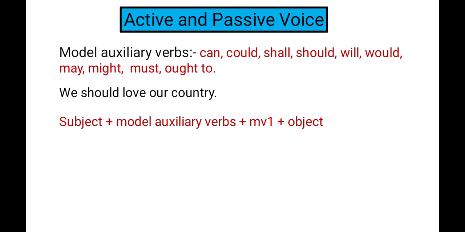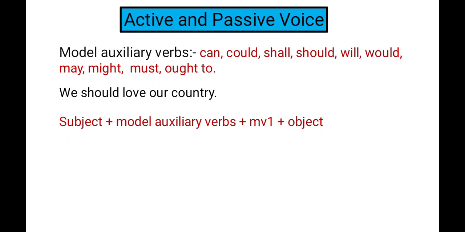Here we is the subject, should is the auxiliary verb, and love is the main verb in the first form, then our country is the object. If we find any sentence based on this structure, how can we change these types of sentences into passive voice?